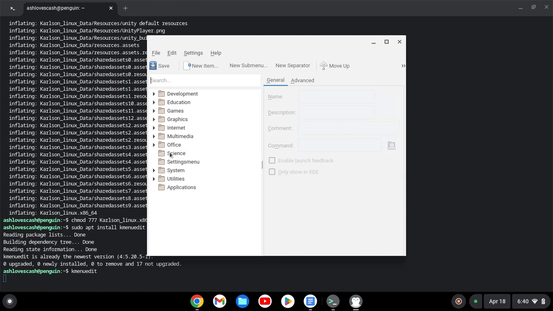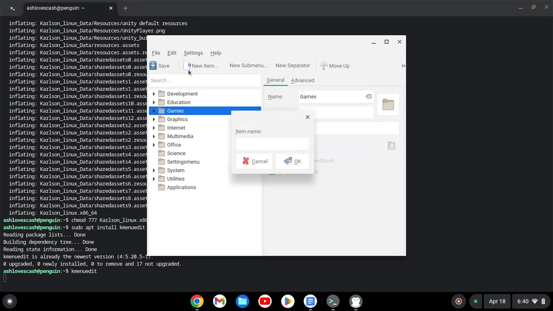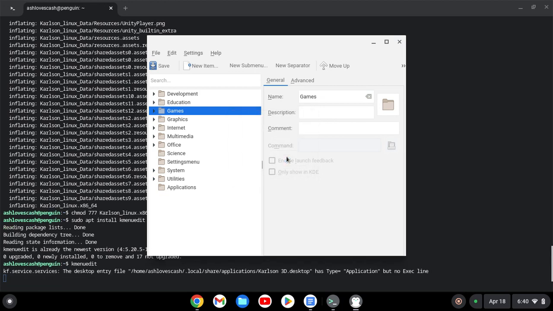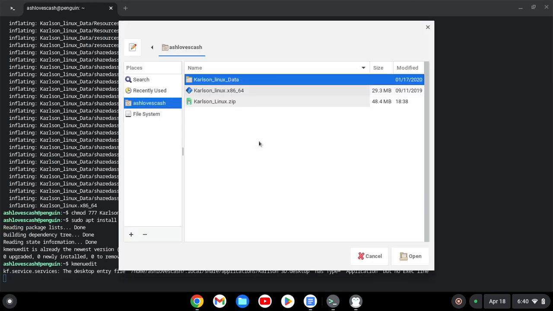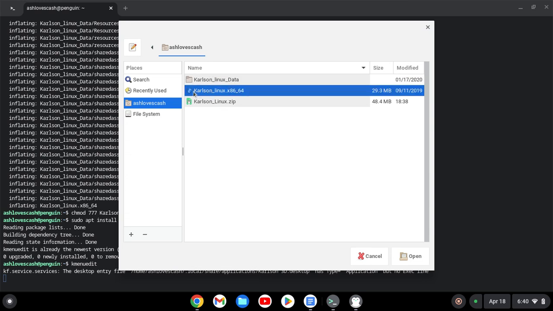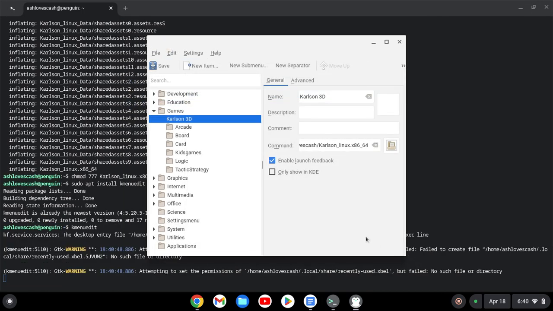Okay, so what you want to do is press games and then press new item and name it Karlson 3D. And then press OK. And then click that, and the command, and make sure to choose Karlson_linux.x86_64 and then click open and then save the launcher.